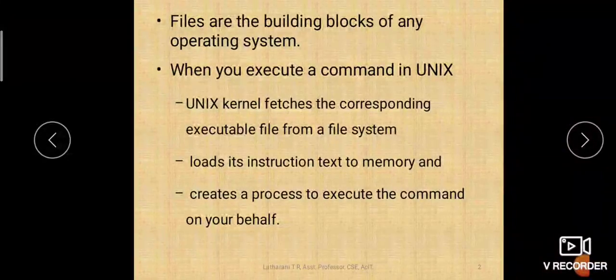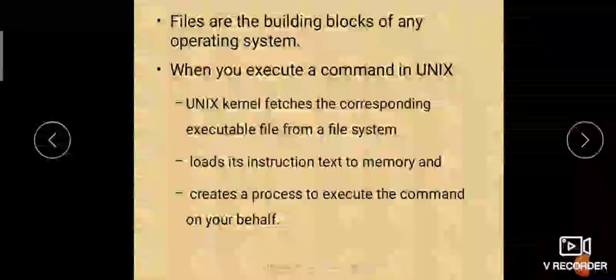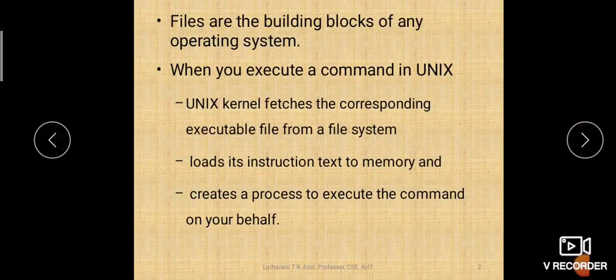When you execute a Unix command, we have already discussed that in Unix anything and everything is treated as a file itself, right? A command, a shell, a kernel, any device which is connected to your system, everything in Unix is a file. It will be stored in the form of a file.